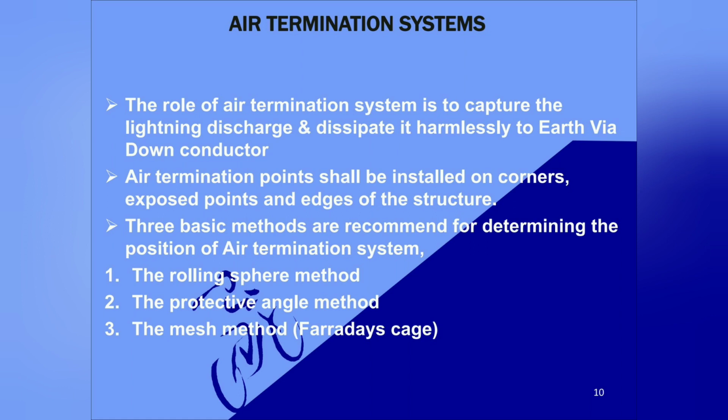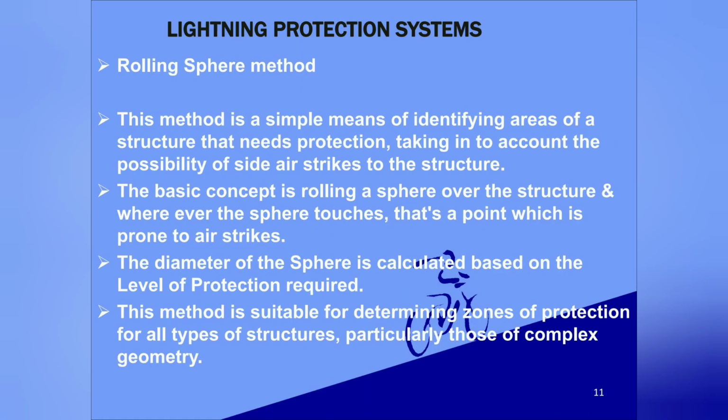Air termination points shall be installed on corners, exposed points, and edges of the structure. There are three basic methods recommended for determining the position of the air termination system. The first one is the rolling sphere method, the second one is the protective angle method, and the third one is the mesh method, which is also termed the Faraday cage method. Let's see each in detail.